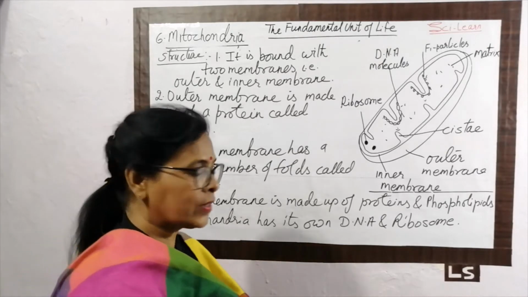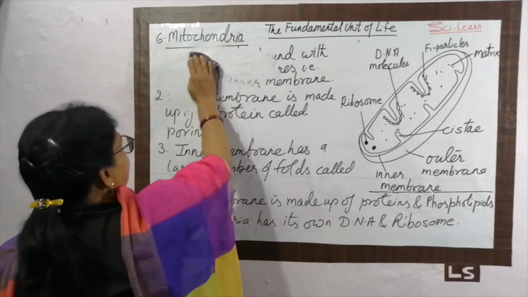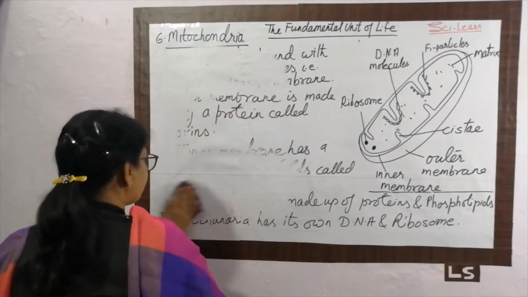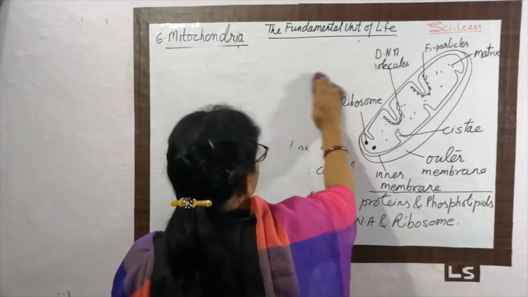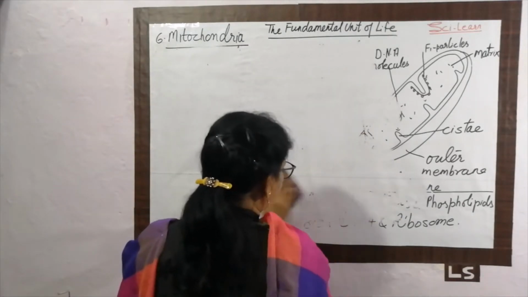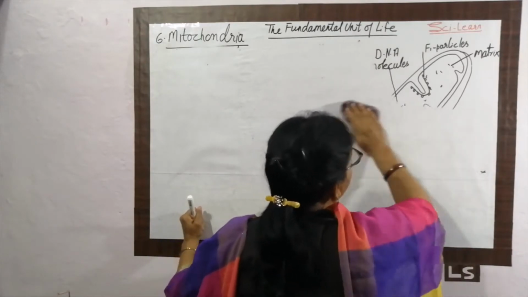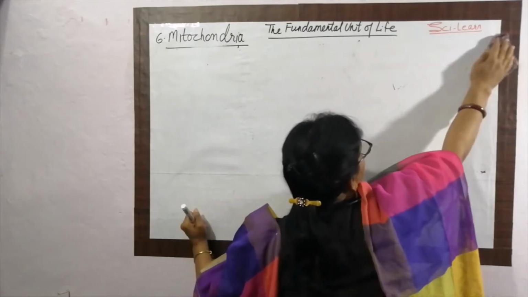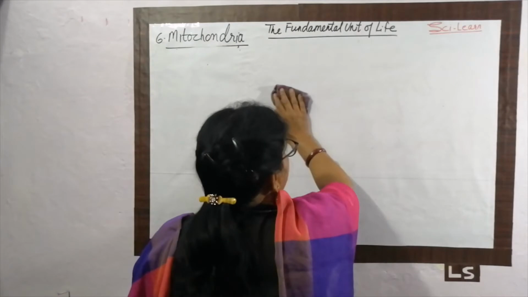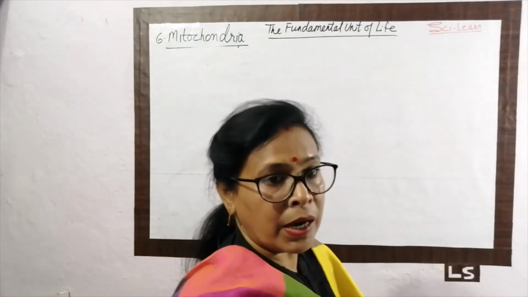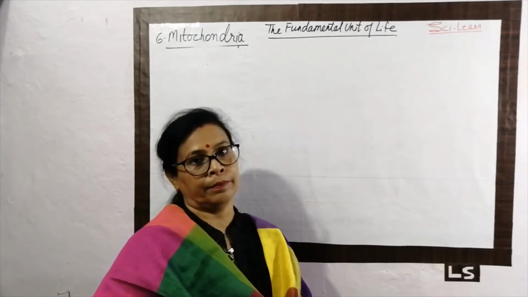Why is it called the powerhouse of the cell? Before that, I want to ask you, what is a powerhouse? Anybody? It is not a new term. You know very well. A powerhouse is a place where the electricity is generated. It is not only generated, जहाँ electricity को बनाया जाता है, सिर्फ बनाया नहीं जाता. The electricity is supplied from the powerhouse, and it is also stored in the powerhouse.